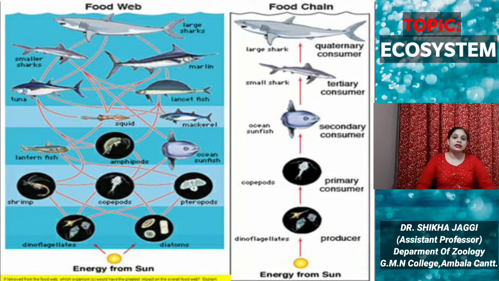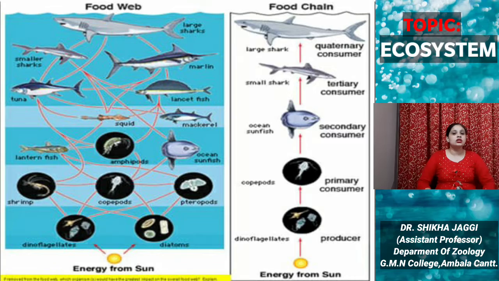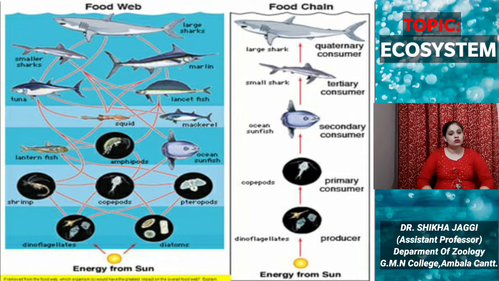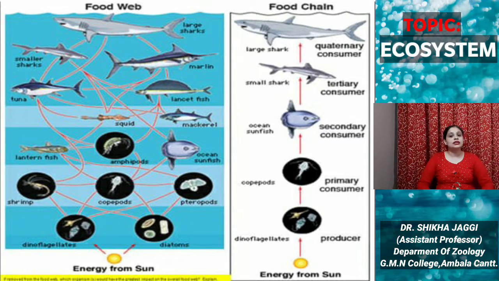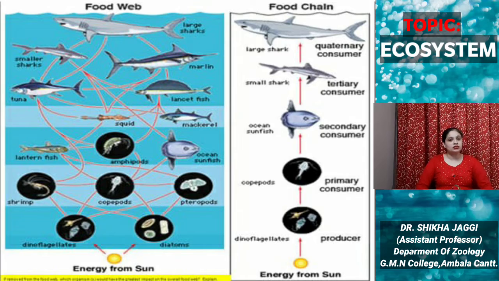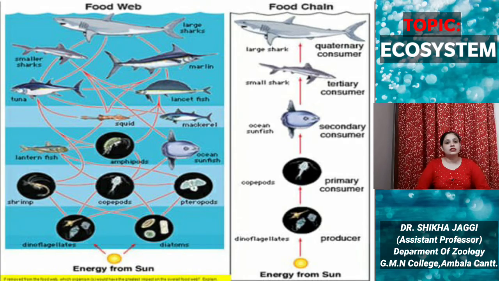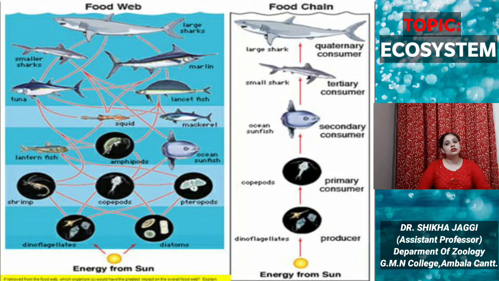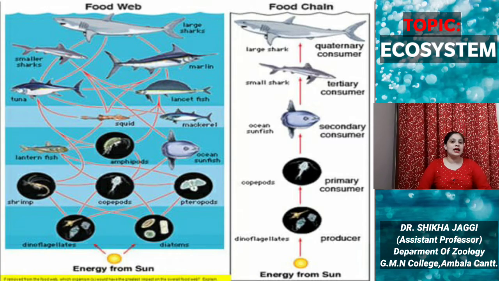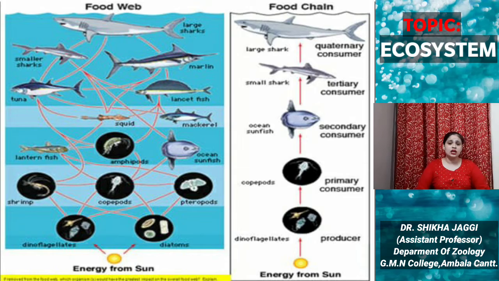We can see that in the food chain example, energy from the sun is the source of energy that is utilized by the producers, that are dinoflagellates, and then these dinoflagellates are eaten by the copepods, that are primary consumers, followed by secondary consumers, that are ocean sunfish, followed by small sharks, and later on large sharks.